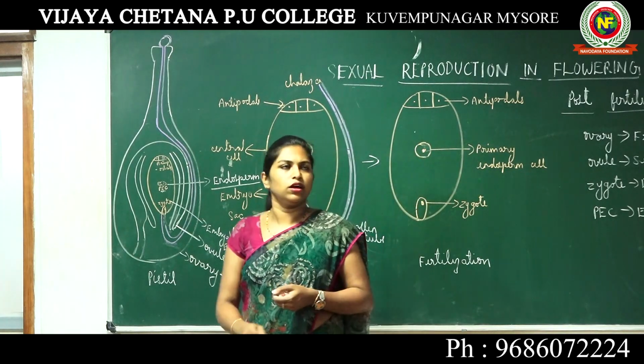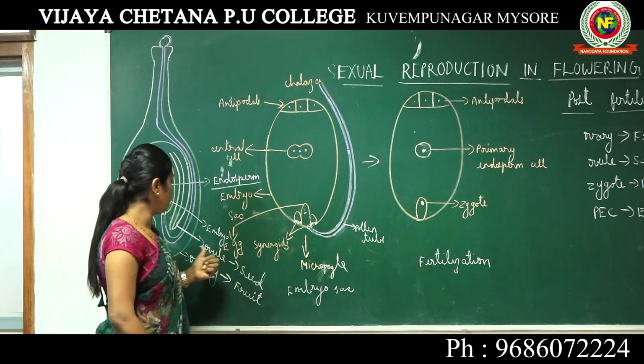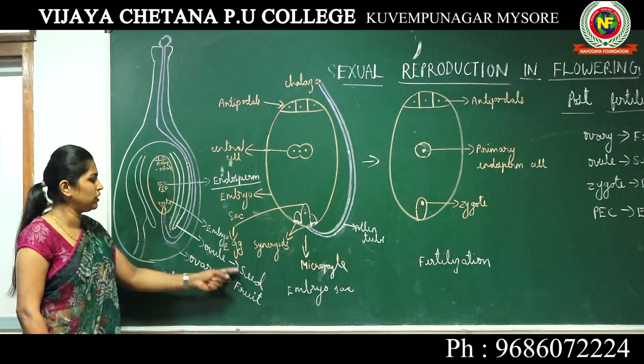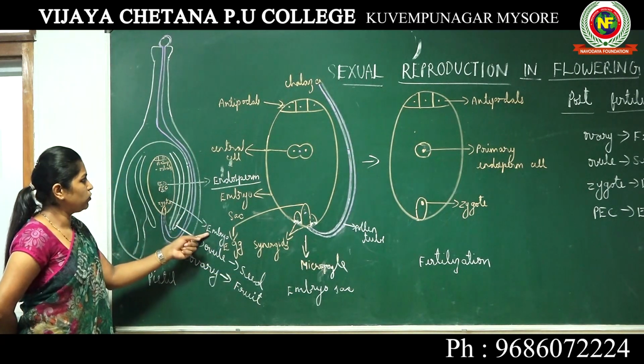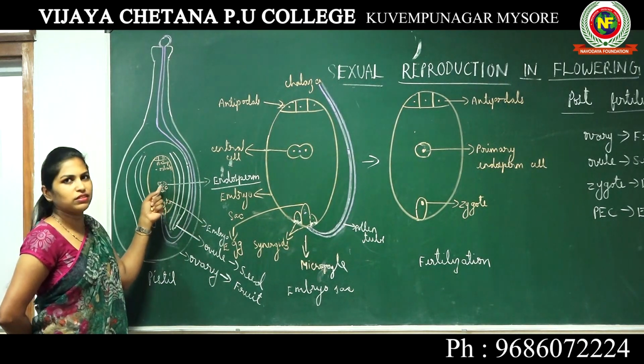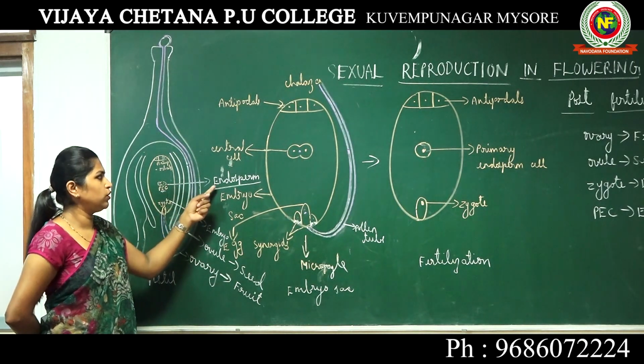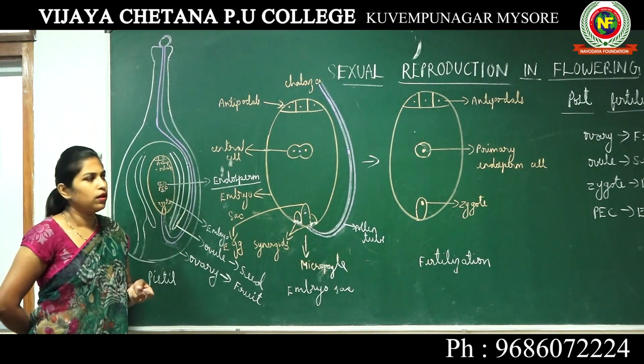Okay, so these are the post-fertilization events where ovary will develop into fruit, ovule develops into seed, zygote will develop into embryo, and the primary endosperm cell, which is at the center of the cell, is converted into endosperm.